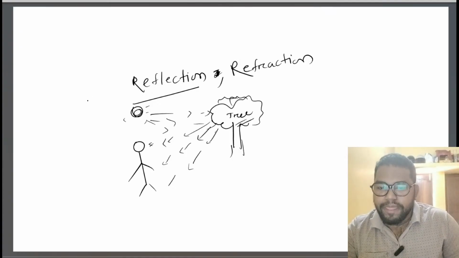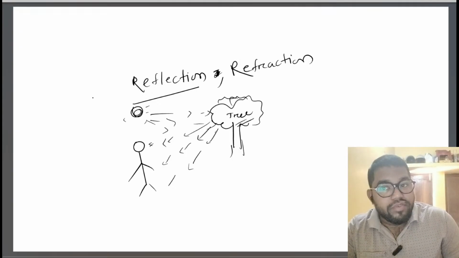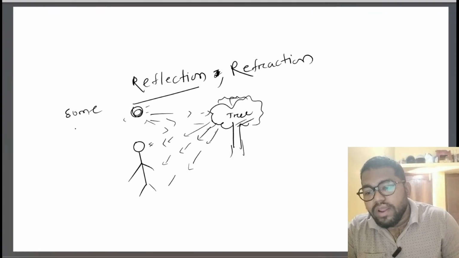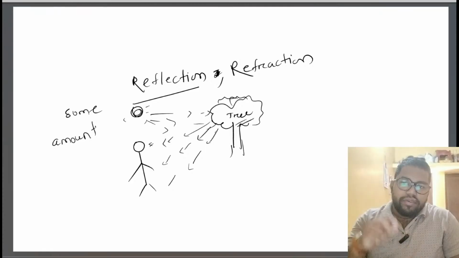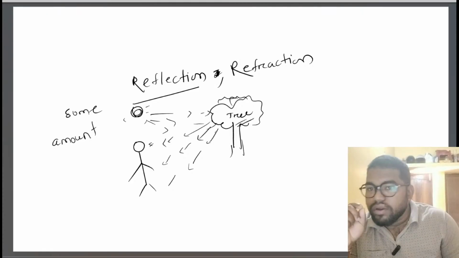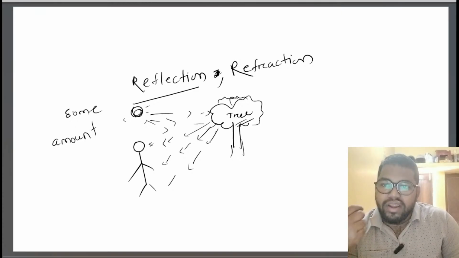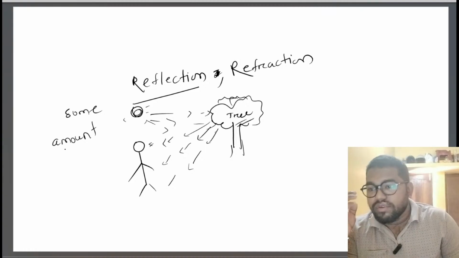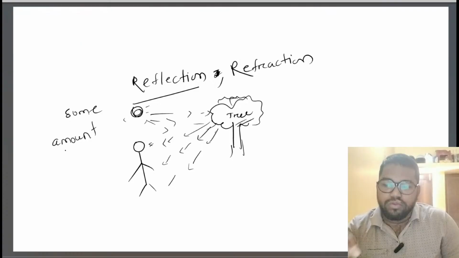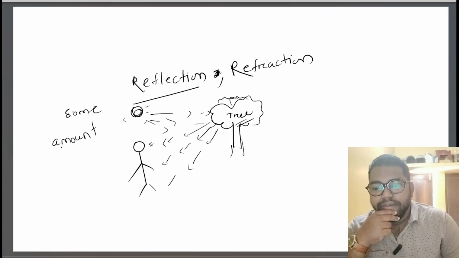But what I'm saying here is some amount of light. This is a very important concept that I'm trying to make everyone understand. Please concentrate over here. You will really experience the reality of this light topic that we teach in school for 10th class students.